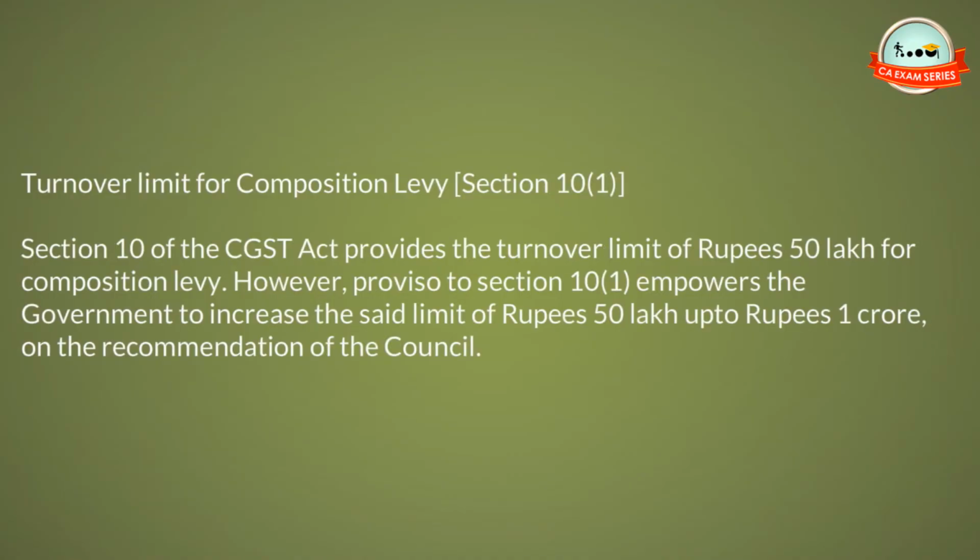Turnover limit for composition levy, Section 10(1). Section 10 of the CGST Act provides the turnover limit of rupees 50 lakh for composition levy. However, proviso to Section 10(1) empowers the government to increase the said limit of rupees 50 lakh up to rupees 1 crore, on the recommendation of the Council.